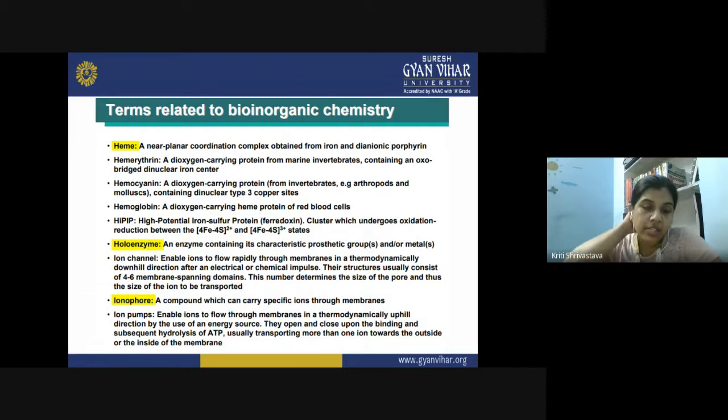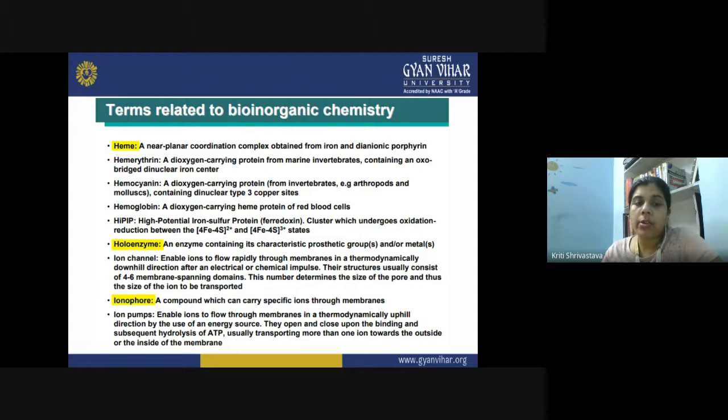Now, next is ionophore, and it is actually a compound which can carry specific ions through the membrane. Suppose, for example, we have an ionophore for the transport of iron. They are actually involved in the passive diffusion of the ions along the membrane. We have ion pumps, and they enable the ion to flow through the membrane in a thermodynamically uphill direction by the use of an energy source. They open and close upon the binding and subsequent hydrolysis of ATP. Usually they transport more than one ion towards the outside or inside of the membrane.